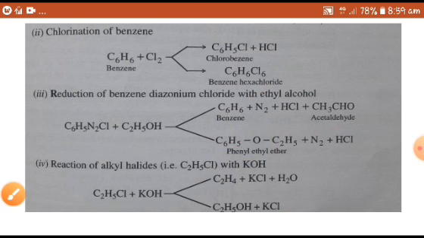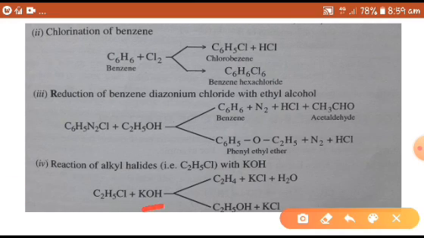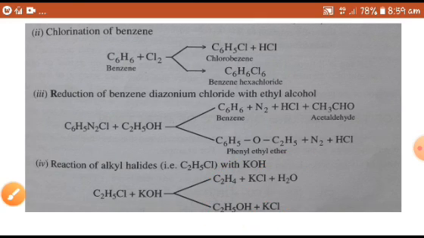Then, reaction of alkyl halide with potassium hydroxide. It is an elimination reaction: ethene is formed as the elimination product, and in the second reaction ethyl alcohol is formed as the substitution product. These are a few examples of side or parallel reactions.